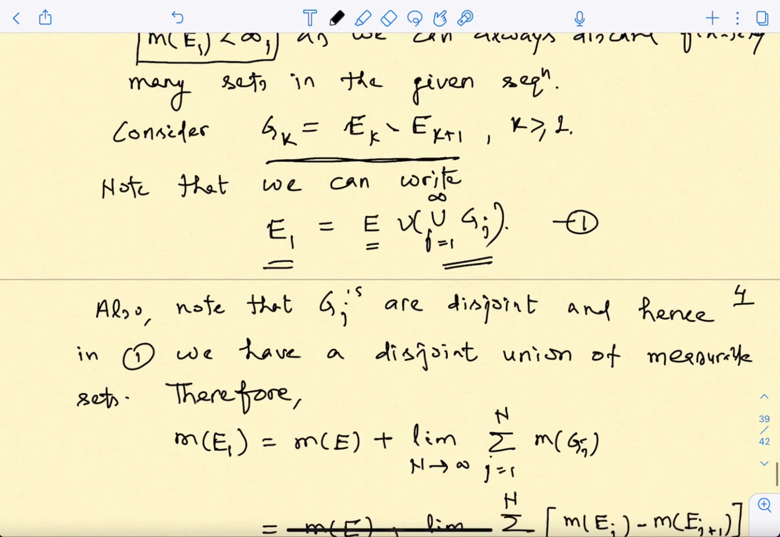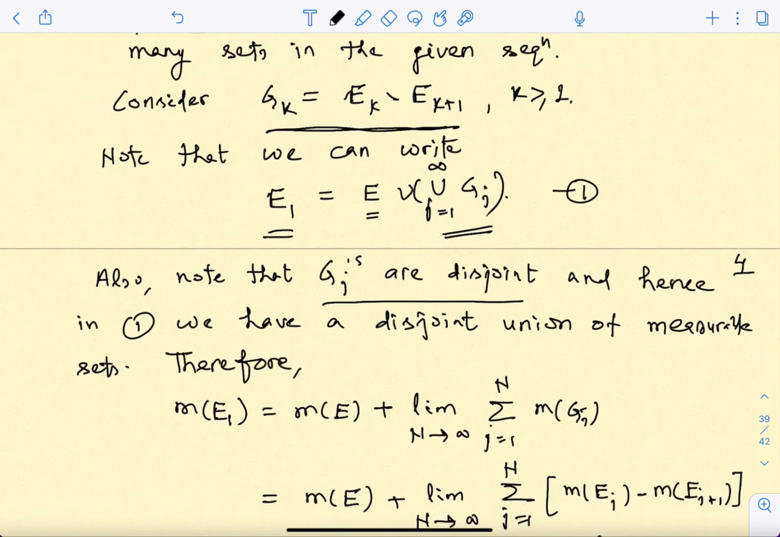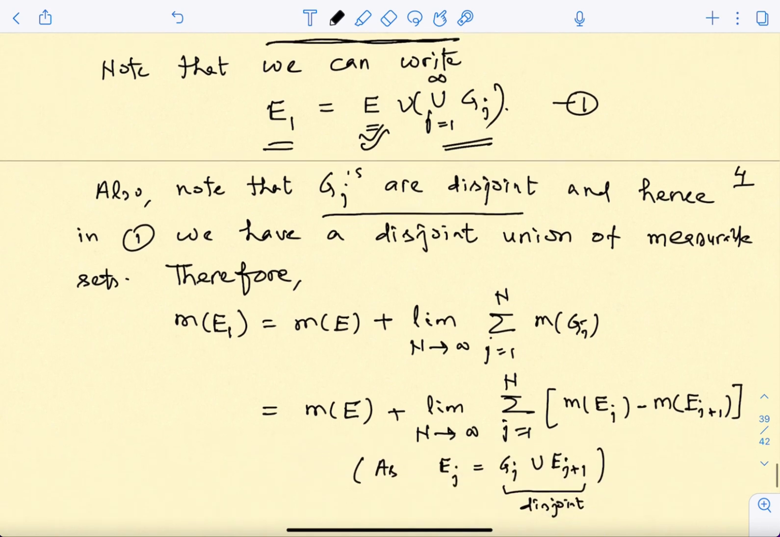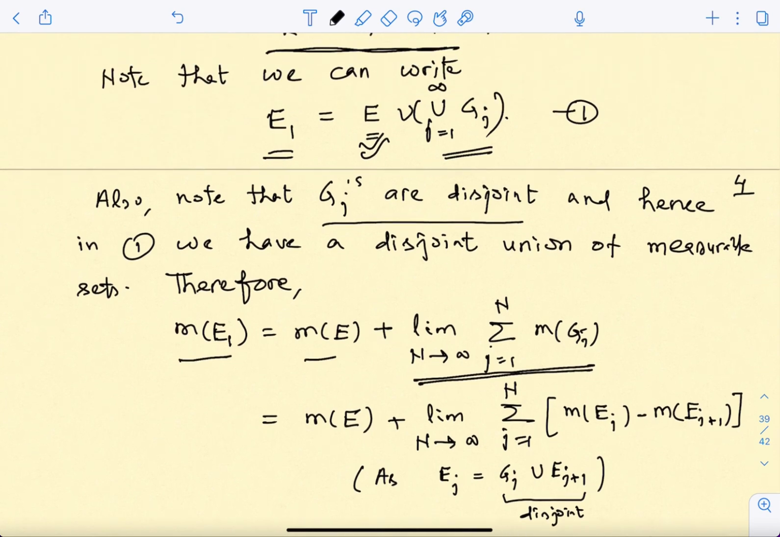And by choice, you know that these Gj's are disjoint, and since E is nothing but the intersection of all these guys, if I put this also into this collection, this is a countable collection, and adding one more set to a countable collection keeps it countable. So this E along with these Gj's is a countable collection of mutually disjoint measurable sets. So we just apply the additivity property, so m of E, and then here we apply the previous property, that m of this union is the summation of m of Gj's.